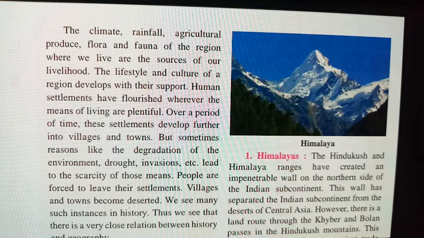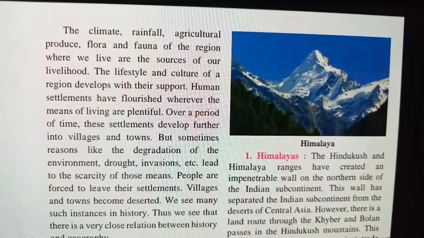Sometimes reasons like the degradation of the environment, when there is not a good environment and it is not suitable for them, or droughts, where there might be no food to eat and people struggle because of the lack of food, lead to the scarcity of the means of living. People are forced to leave their settlements. Why? Because they are not getting the proper benefits in their area. They are struggling, so they leave from one place to another. Villages and towns become deserted.